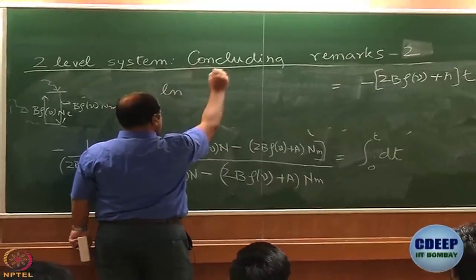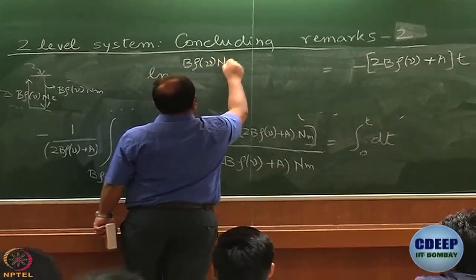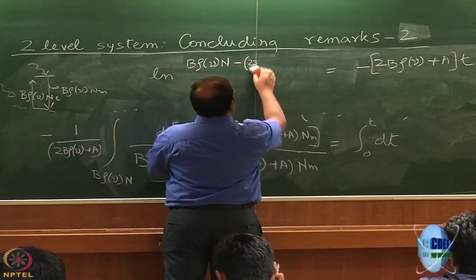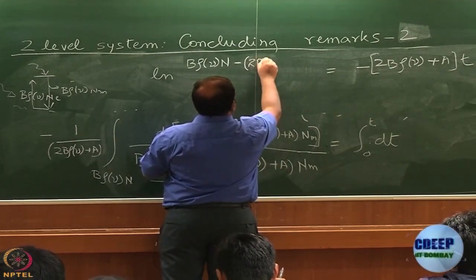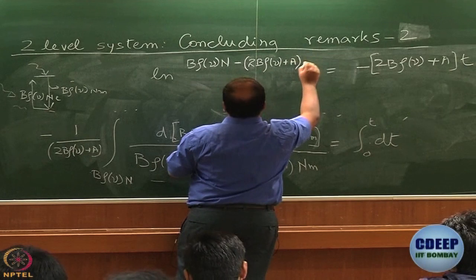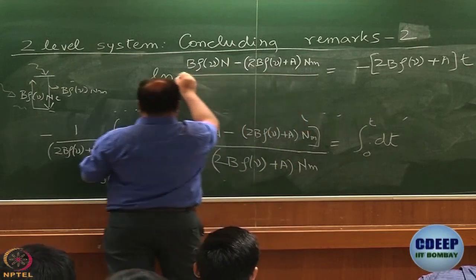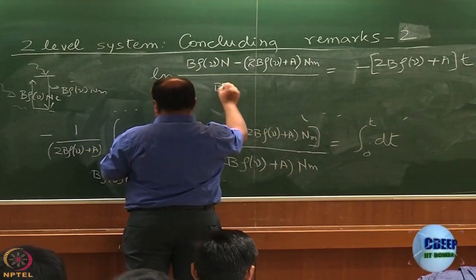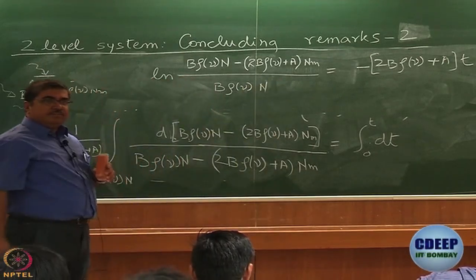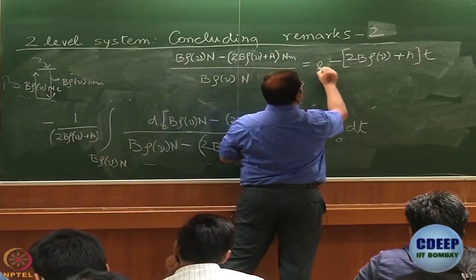ln of (b rho nu n minus (2b rho nu plus a) nm) divided by b rho nu n. Is that right? So ln, you know very well what to do. Get rid of ln, right? This is e to the power minus this thing.